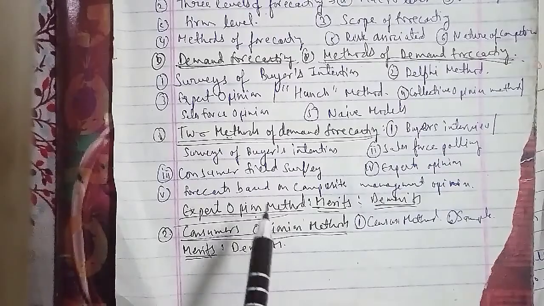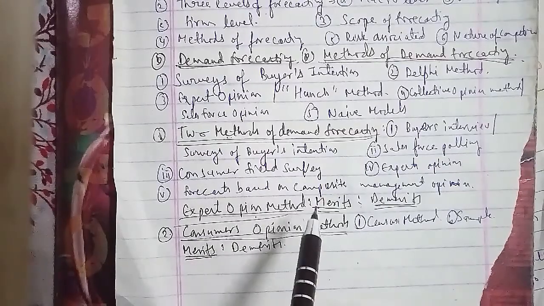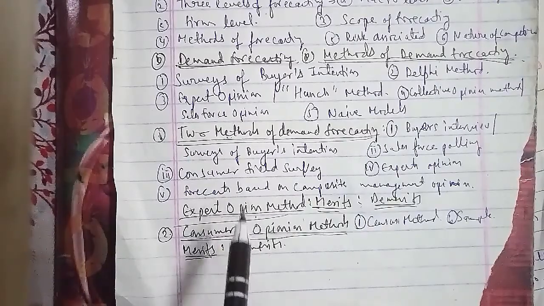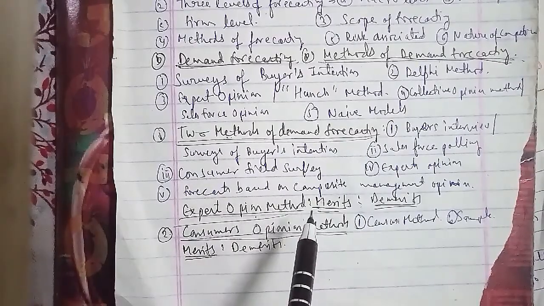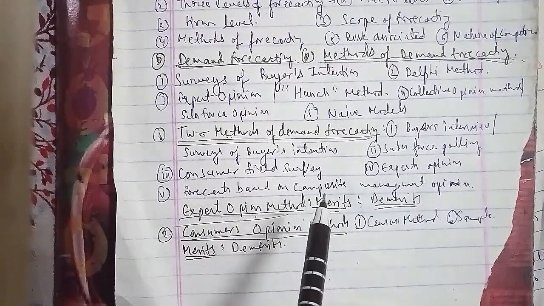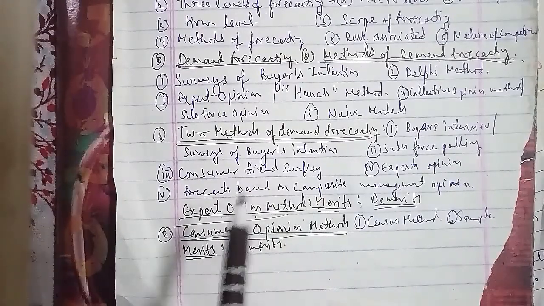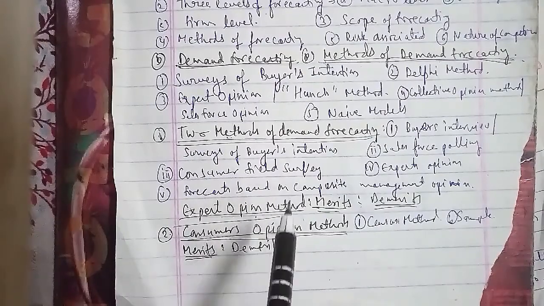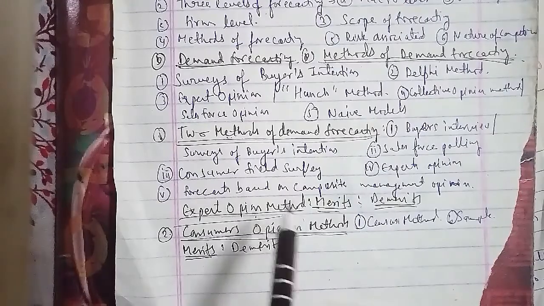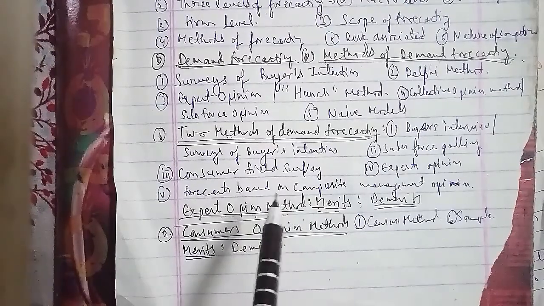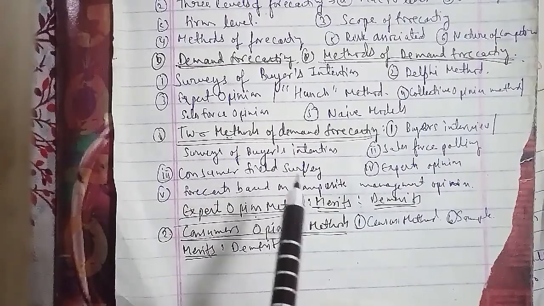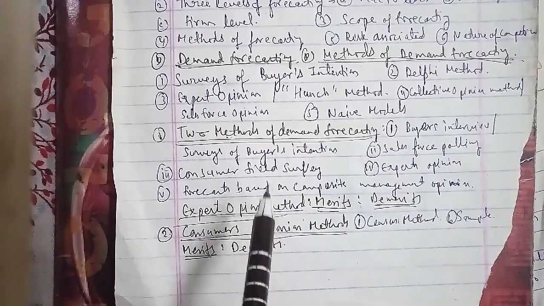The fourth demerit is that the investigator's bias regarding the choice of sample and questions cannot be fully eliminated. And the fifth demerit of the consumer's opinion method is that the accuracy of the survey results would be to a large extent contingent upon the quality of the questionnaire and the expertise of the interviewer as well. We'll talk about the statistical method, which is another one.